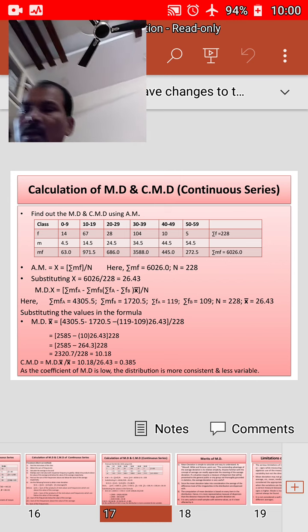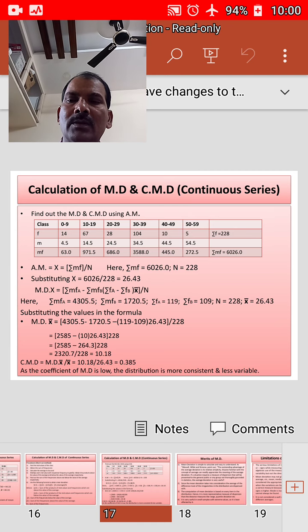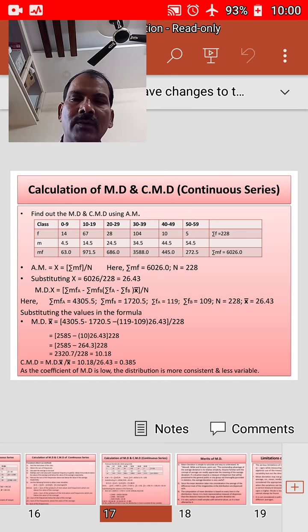If we substitute all these in the given formula, we get MD x is equal to 4305.5 minus 1720.5 minus 119 minus 109 into 26.43 by 228.